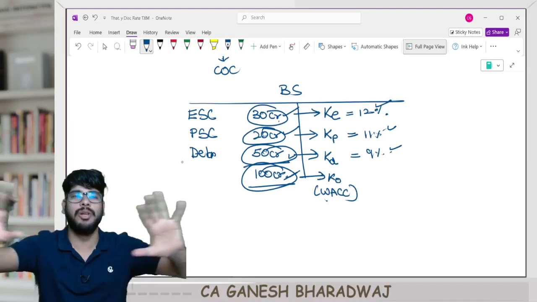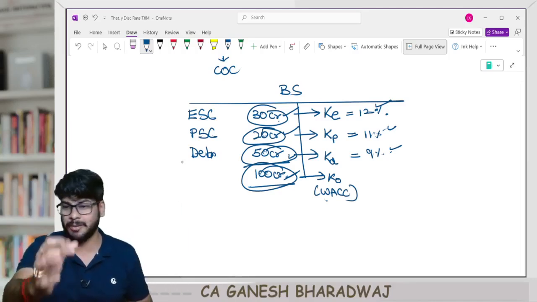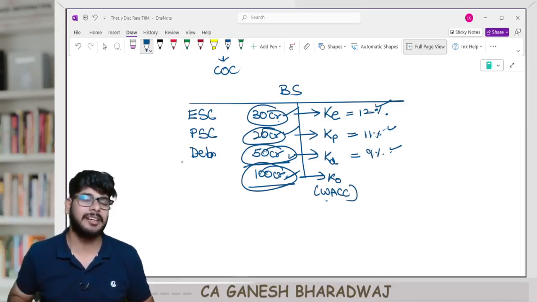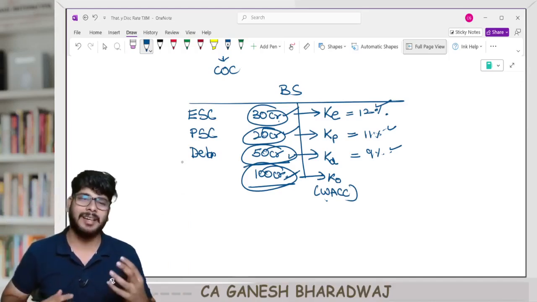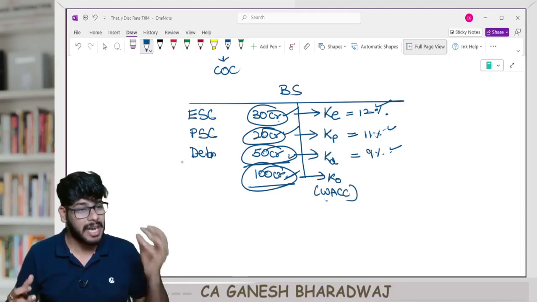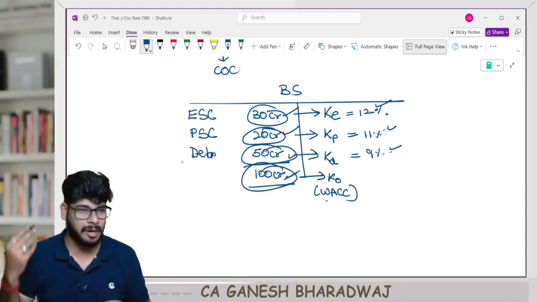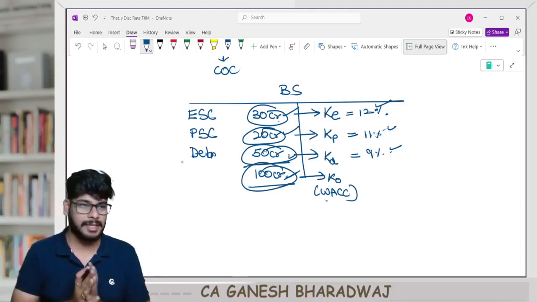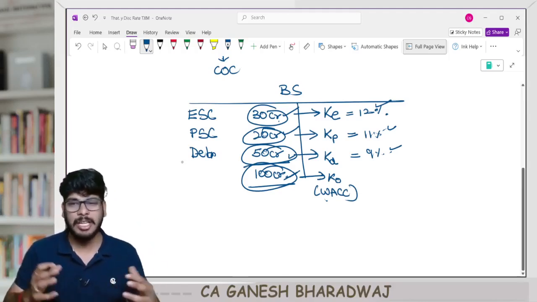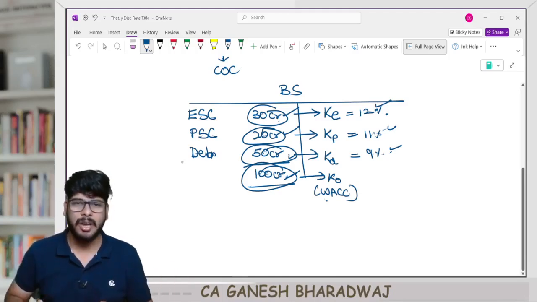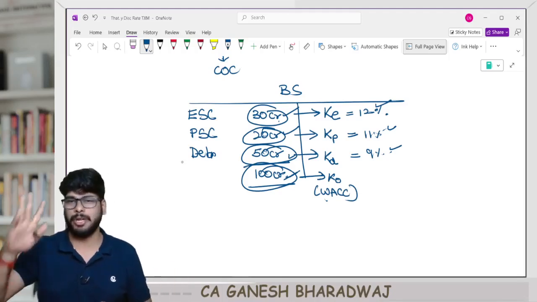This is the holistic picture of this entire chapter we are going to do. Sir, as simple as this, then why do we need this entire chapter? It's not like that. There are some technicalities involved in every single source of finance, and there is some detailed and advanced-level computation that we will be seeing inside this chapter. That is the reason why this chapter has a lot of numerical problems along with technicalities. One of the most important chapters.